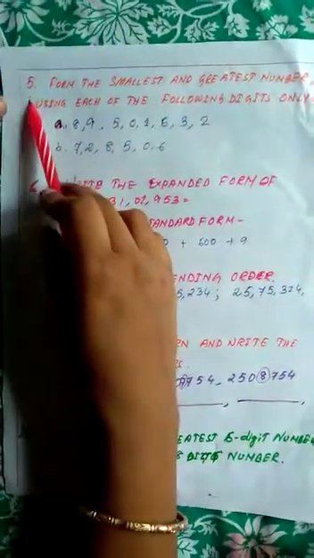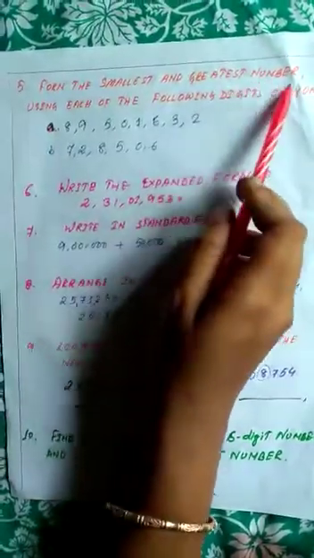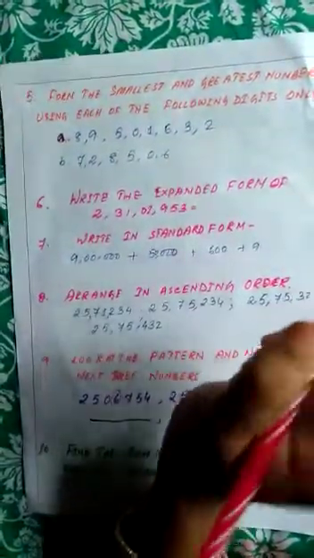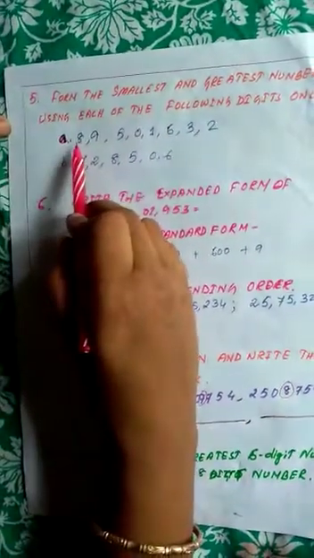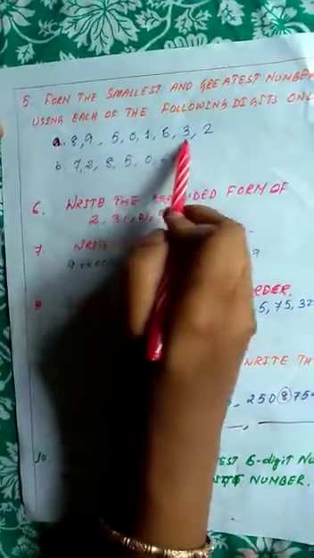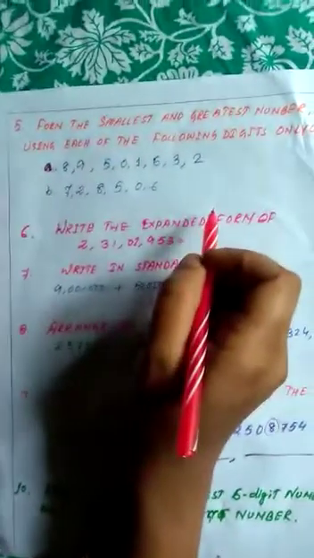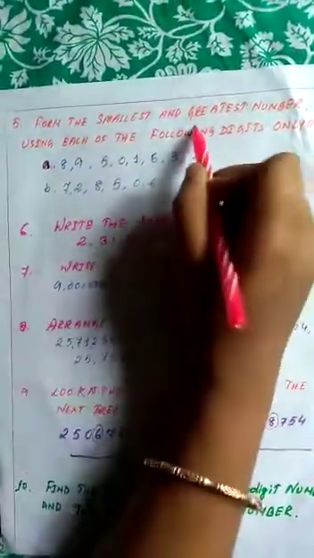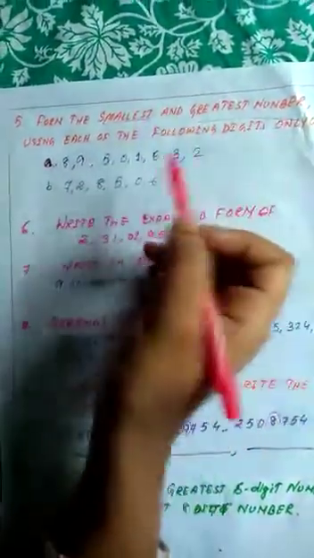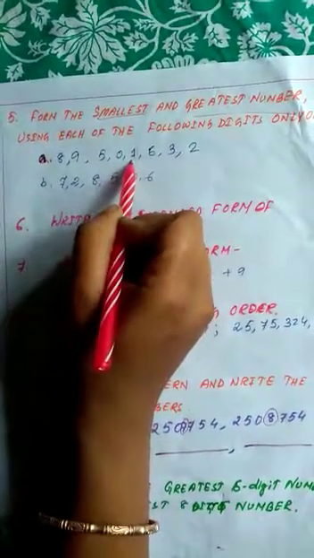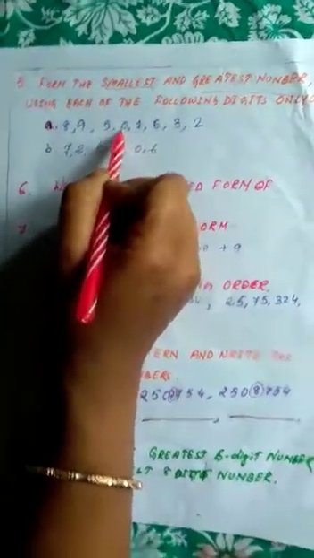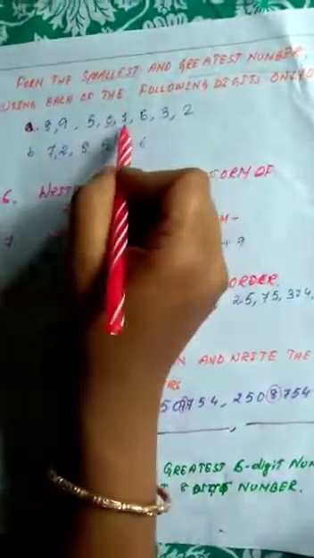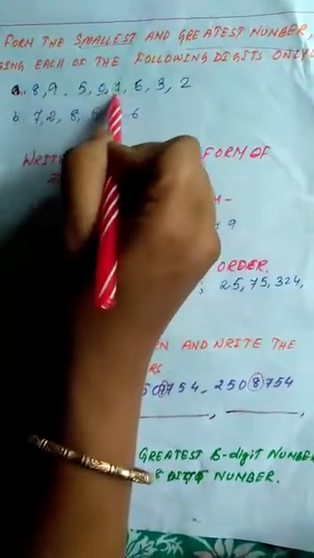Now we will see question number 5. Form the smallest and greatest number using each of the following digits only once. That means you have to use each digit only one time. The digits are 8, 9, 5, 0, 1, 6, 3, 2. For the greatest number, write the digits in order starting from the largest one. For the smallest number, write from the smaller ones. But do not start from 0, because we cannot write 0 at the beginning of a number. So for the smallest number we start from 1.